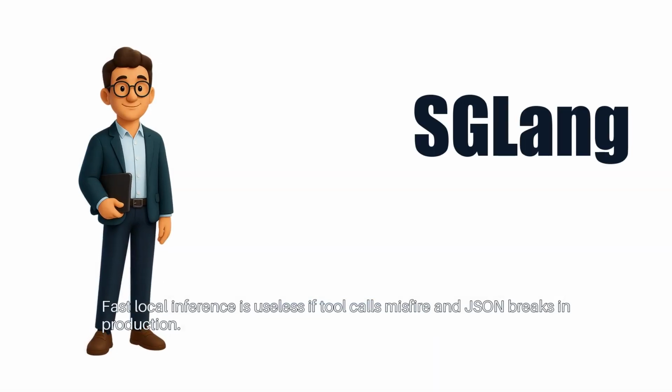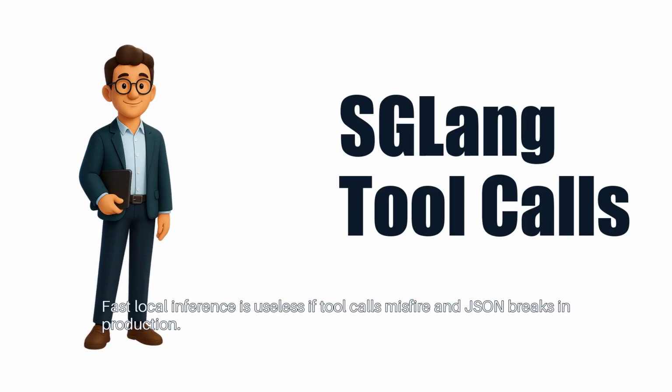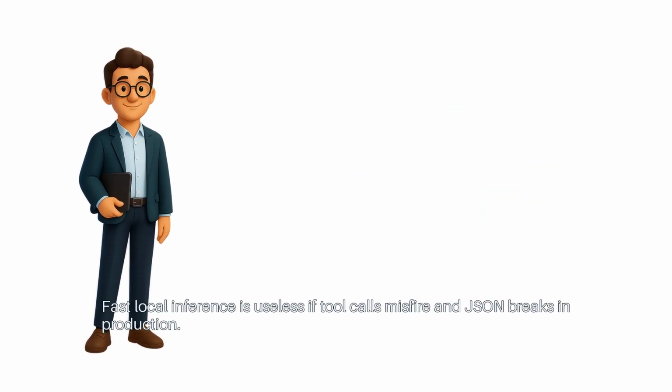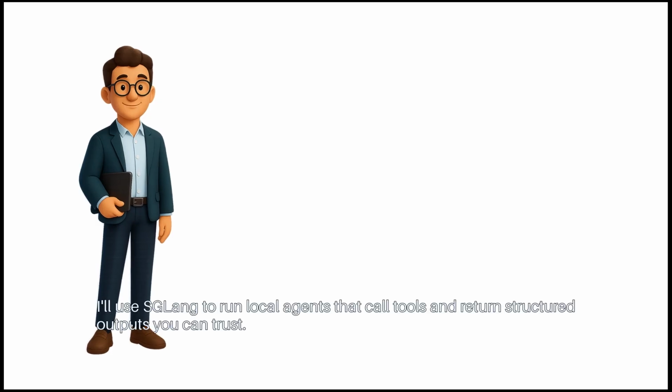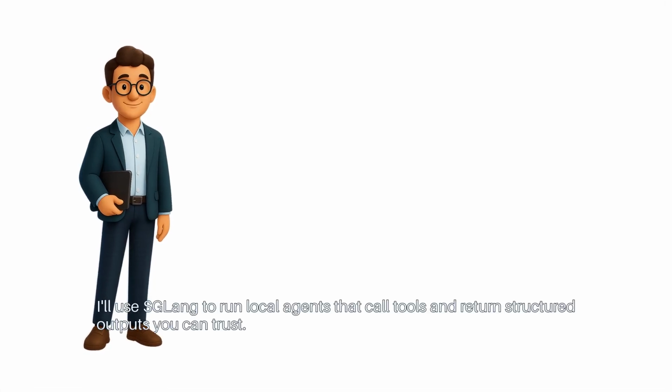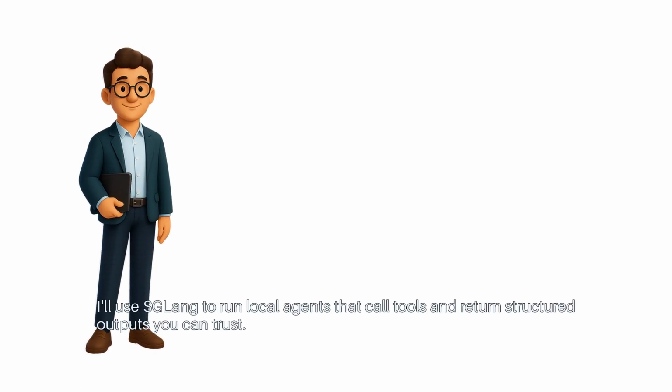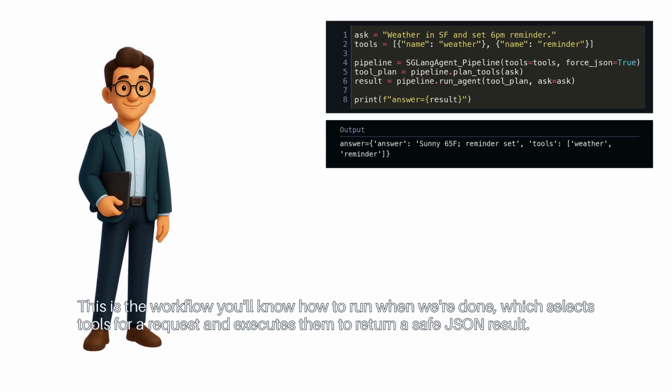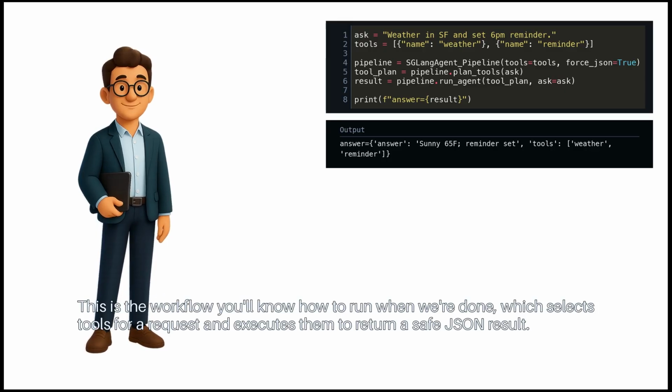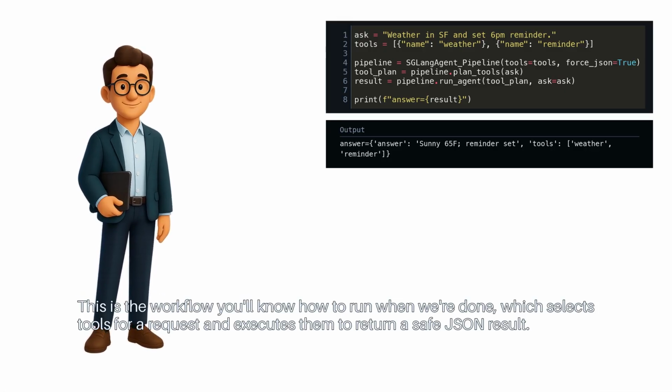Fast, local inference is useless if tool calls misfire and JSON breaks in production. I'll use SGLang to run local agents that call tools and return structured outputs you can trust. This is the workflow you'll know how to run when we're done, which selects tools for a request and executes them to return a safe JSON result.